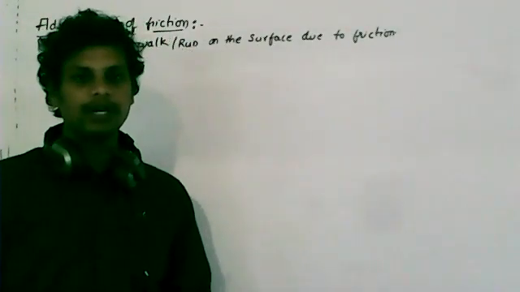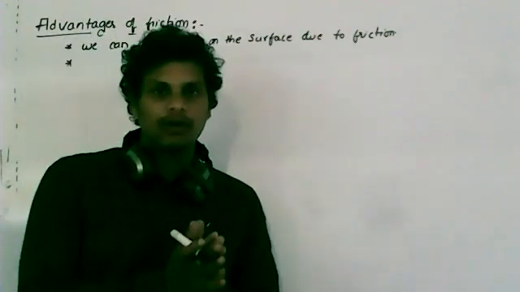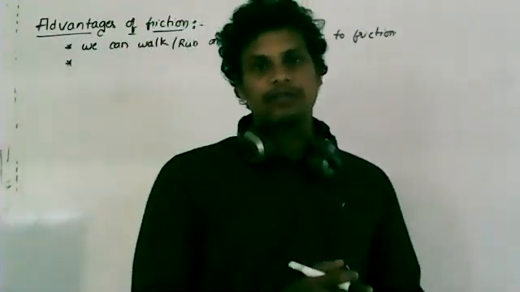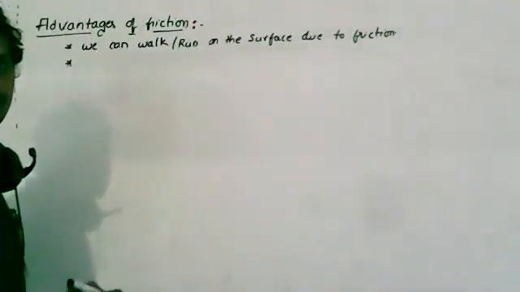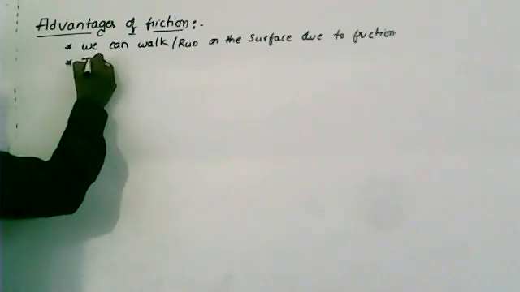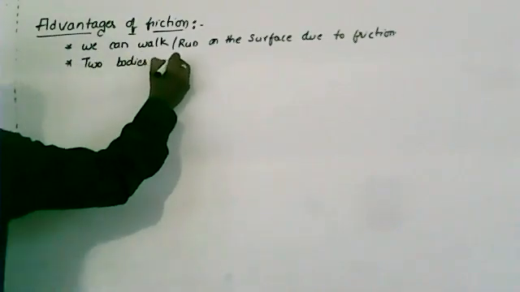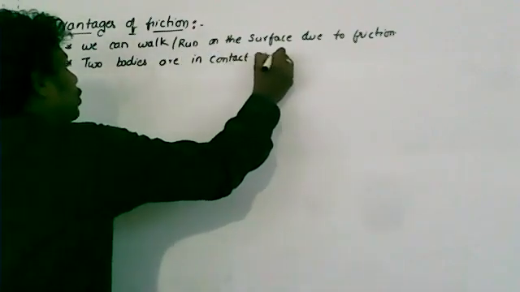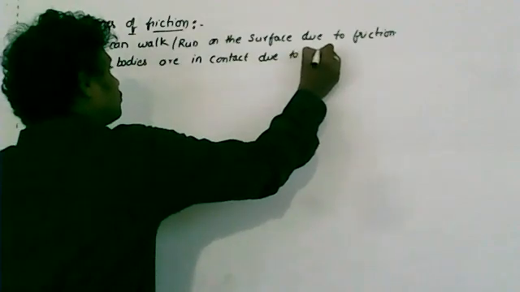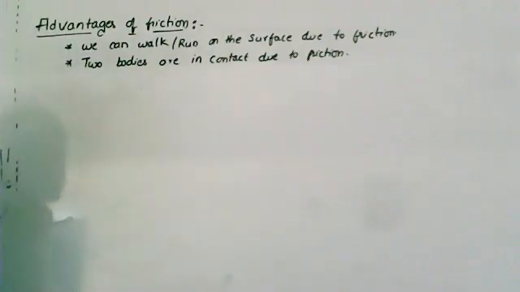For example, if two bodies are in contact, surely there will be frictional force. So frictional force is required for two bodies which are in contact. Now I am writing the second point: two bodies are in contact due to friction.